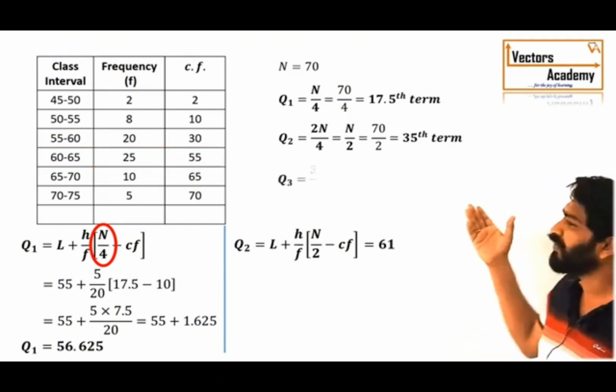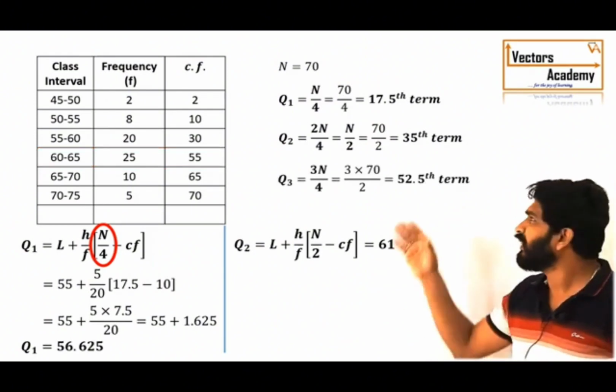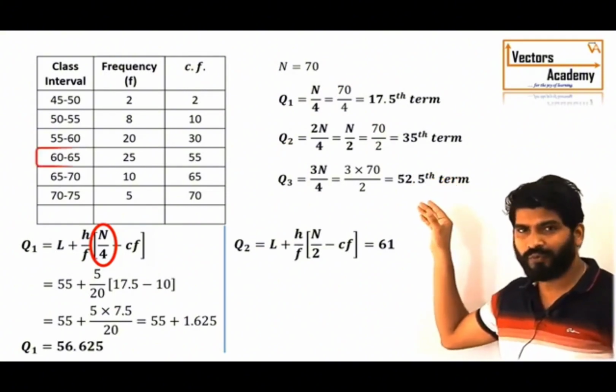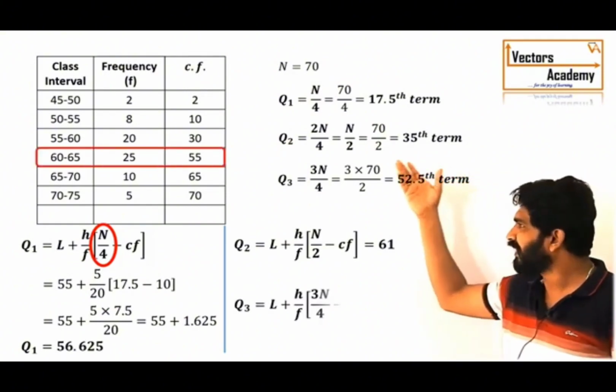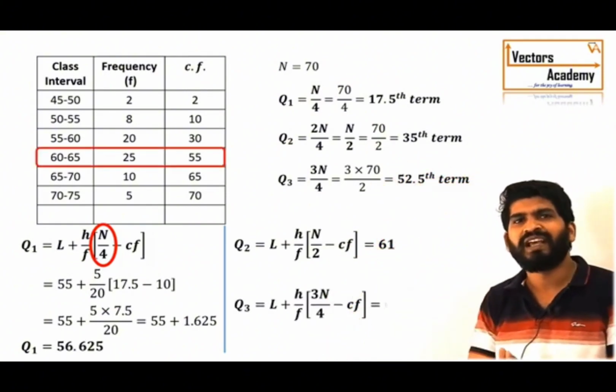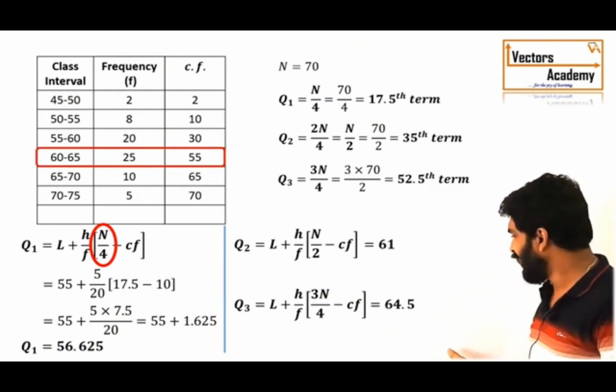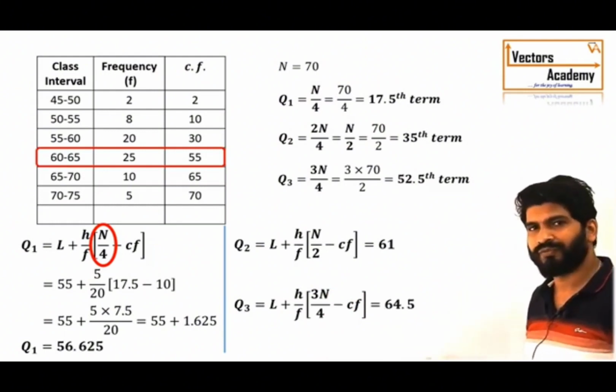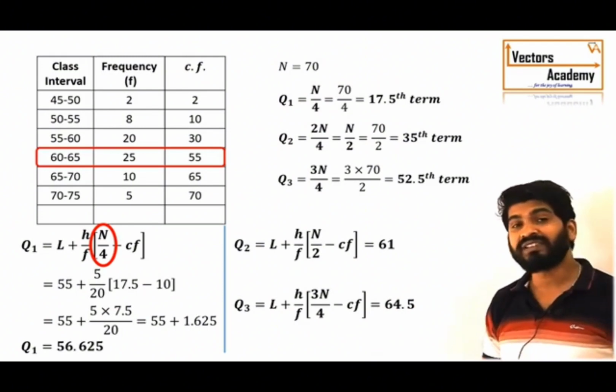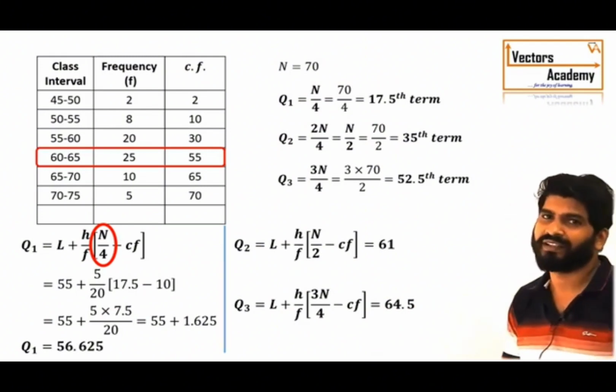And exactly the same way for calculating Q3, we need to calculate 3n by 4, and we can follow the same process and get the value of Q3 as 64.5. So, this is how the quartiles are calculated.